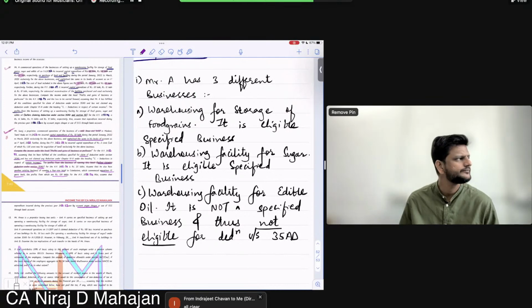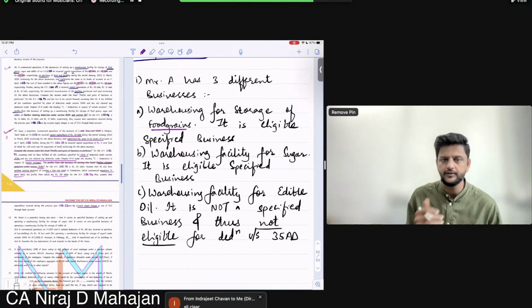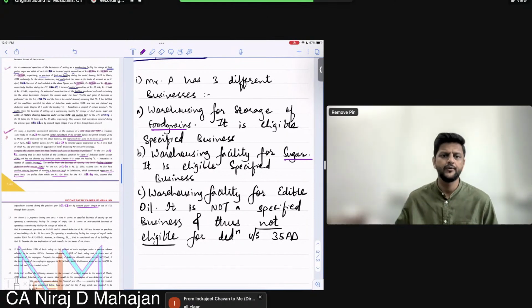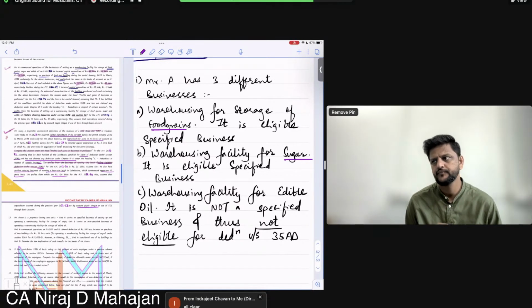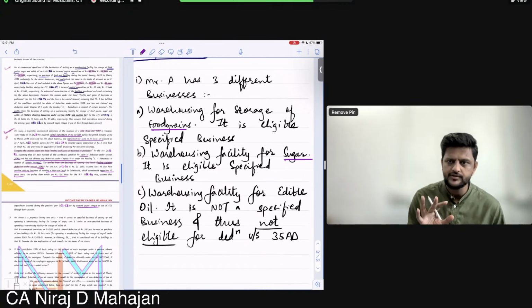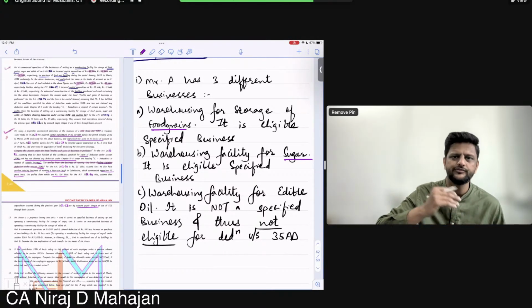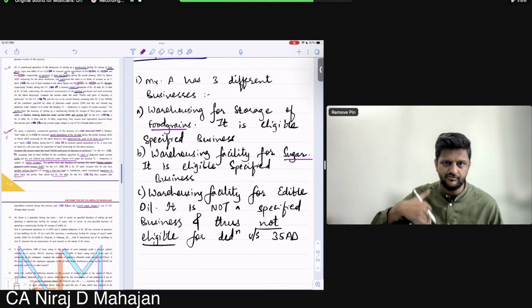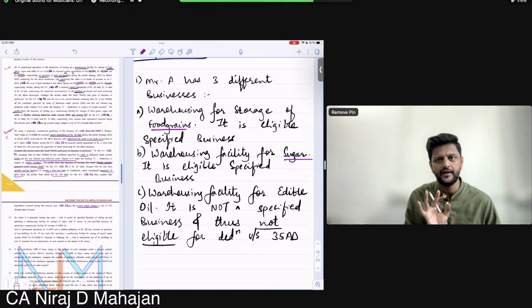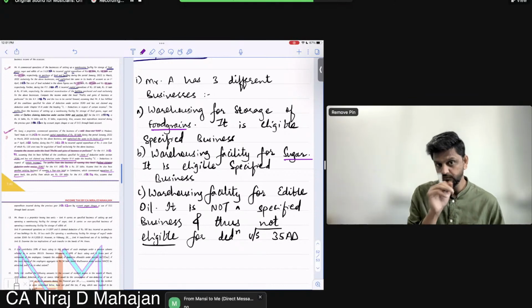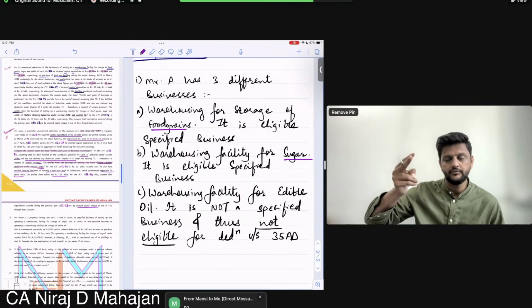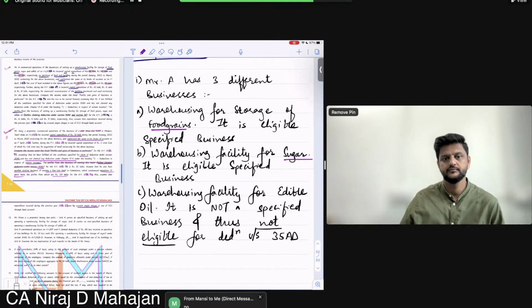So can I do calculations of food grains and sugar together? Because it is the same concept. But I'll do edible oil separately. Okay. Let's write down. I hope you understand. I can't set off food grains and sugar losses from edible oil. Can I do that? No. I can't set off food grains or sugar loss from edible oil. Okay?